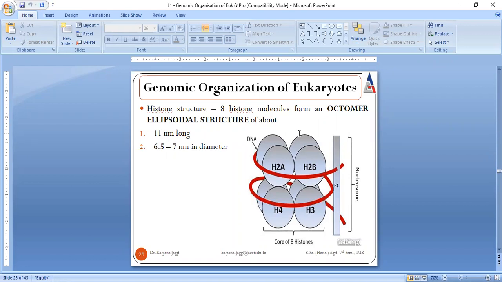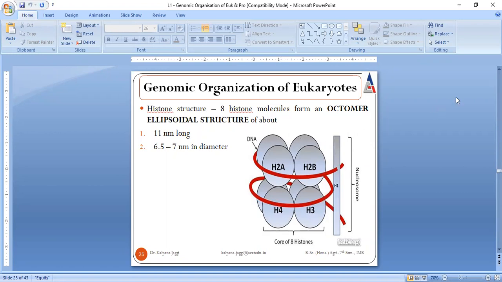But when we talk about eukaryotes, in eukaryotes we have DNA, and along with the DNA, again we have proteins. But the proteins are not the basic proteins. The proteins are now the histone proteins, and these histone proteins are 8 in number. This structure is given a name, and this name is nucleosome.